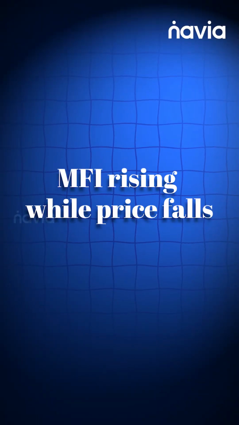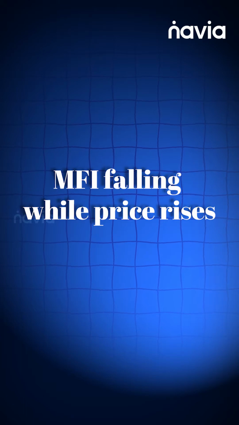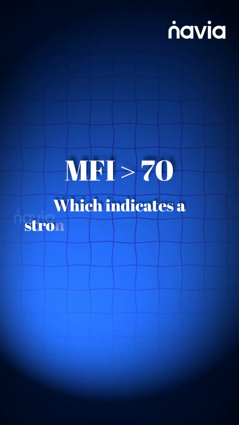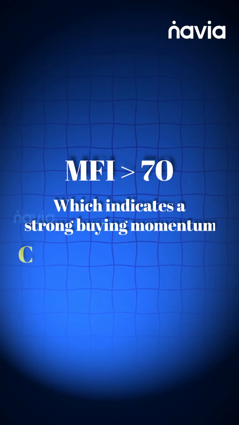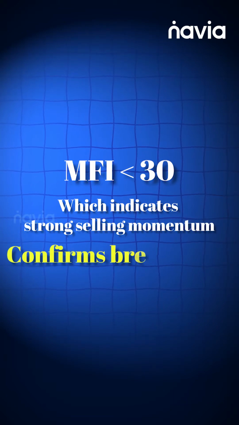MFI rising while the price falls is bullish divergence. MFI falling while price rises is bearish divergence. MFI greater than 70, which indicates strong buying momentum, confirms a breakout. MFI less than 30, which indicates strong selling momentum, confirms a breakdown.